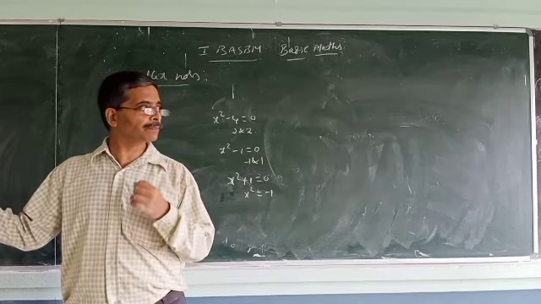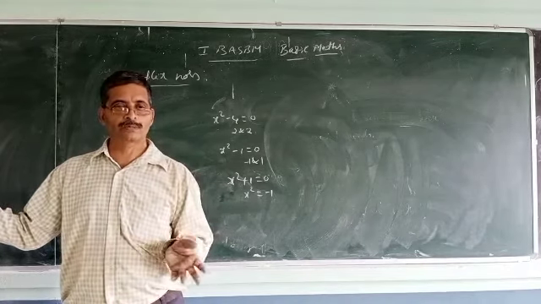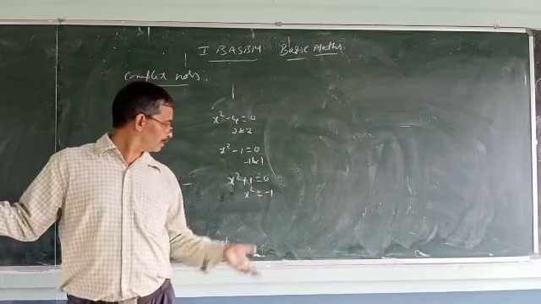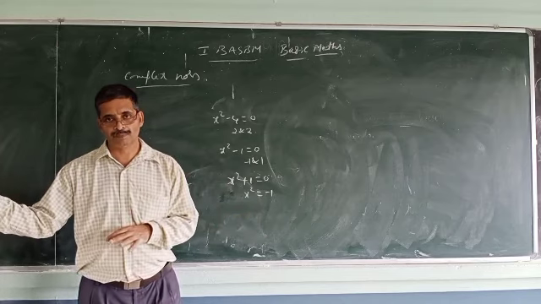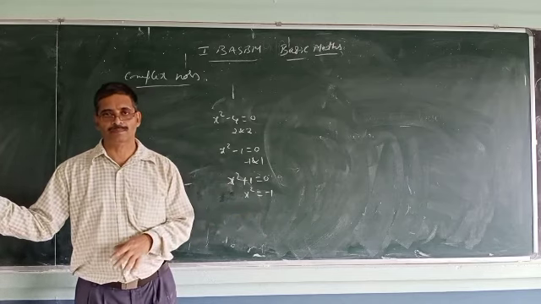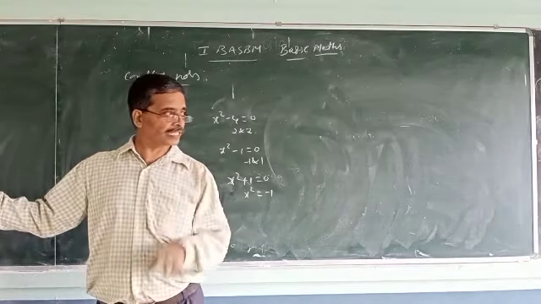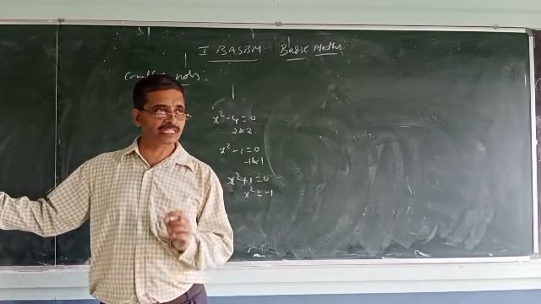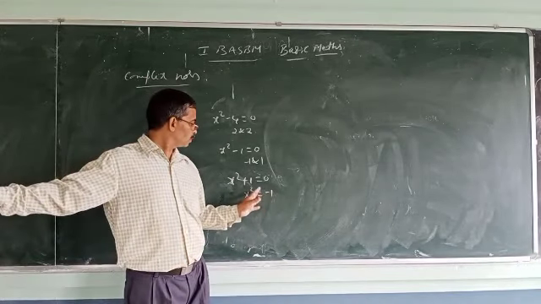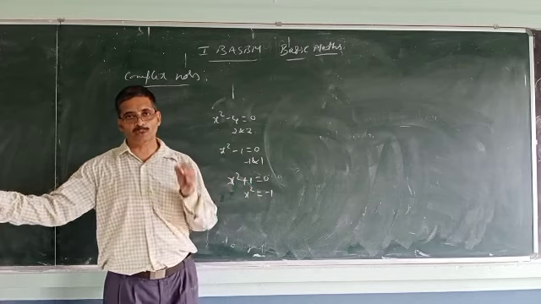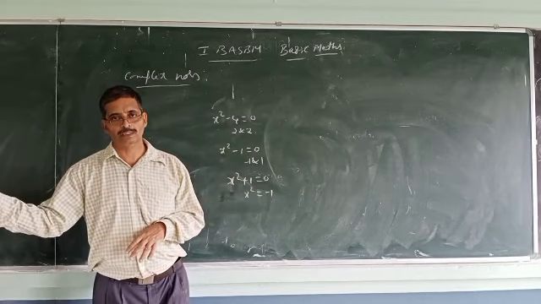For example, the square of a positive value is always positive. Plus 2 whole square is 4. Similarly, minus 2 whole square is also 4. 1 square is 1, minus 1 whole square is also 1. So you can say that there is no real number such that x square equal to minus 1.